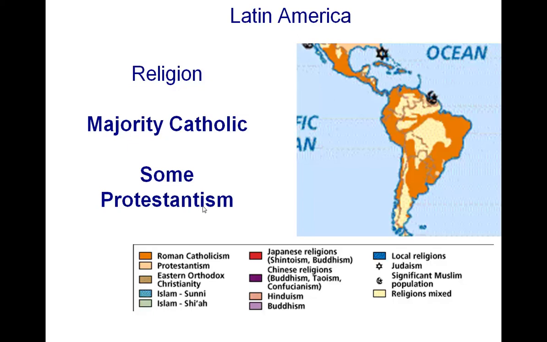Like language, religion also corresponds back to who colonized the region. Since the Spanish and Portuguese were Roman Catholics, the majority of the region is Catholic. There are some interesting areas where there are other religions. Guyana, for example, colonized by the British, has a large Protestant population, and because the British brought in people from South Asia to work, there's also a large Hindu and Muslim population. The Dutch did something similar, bringing Muslims from Indonesia to work. And so you find some patterns in South America that don't follow Roman Catholicism.